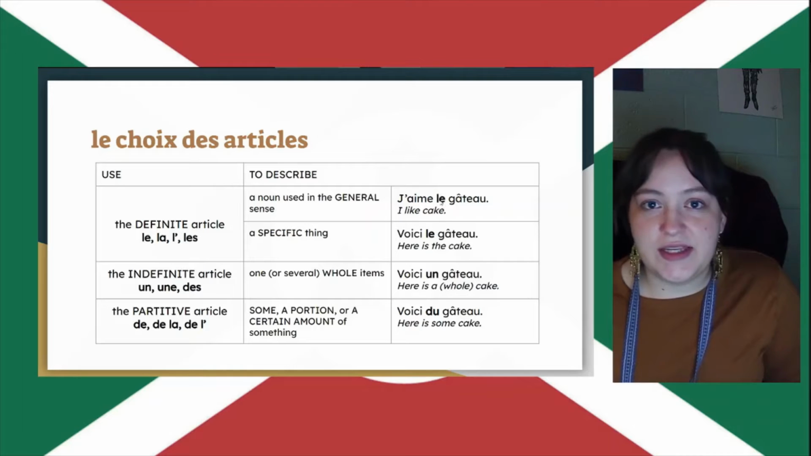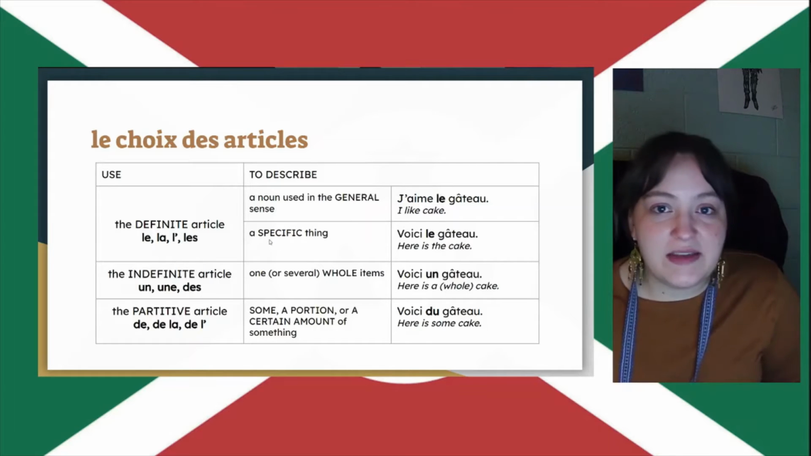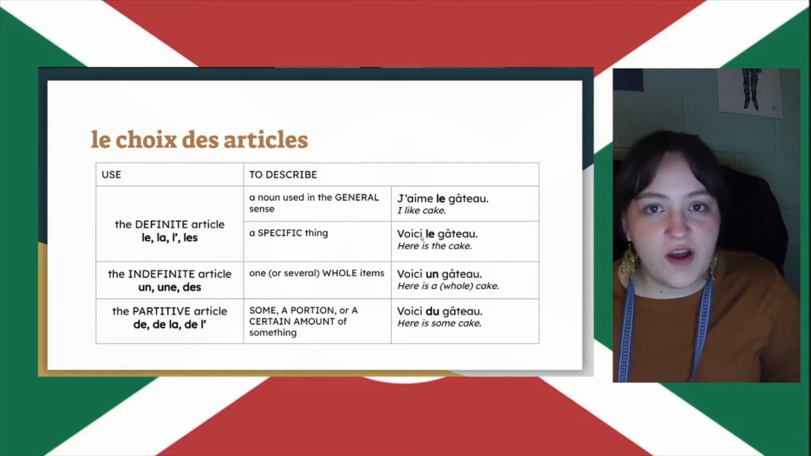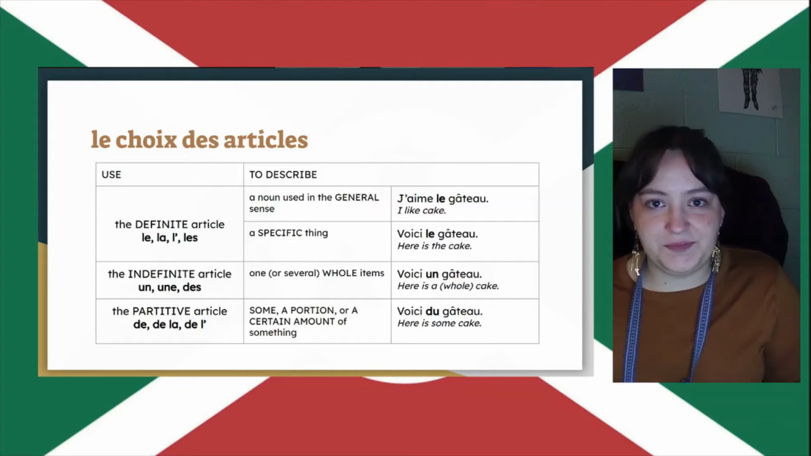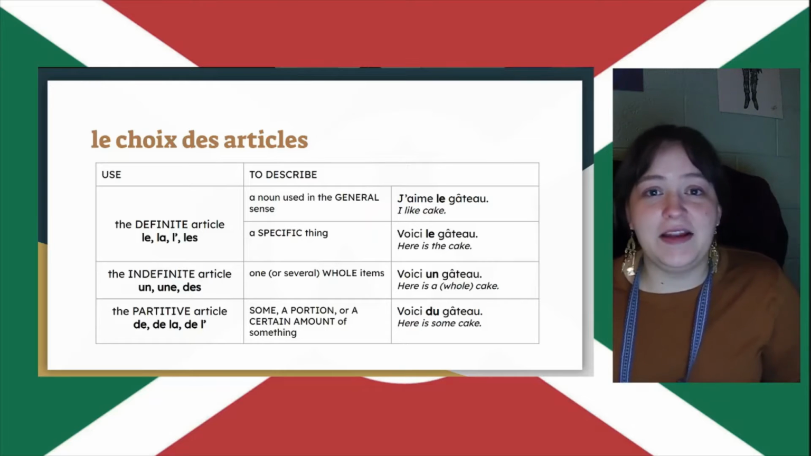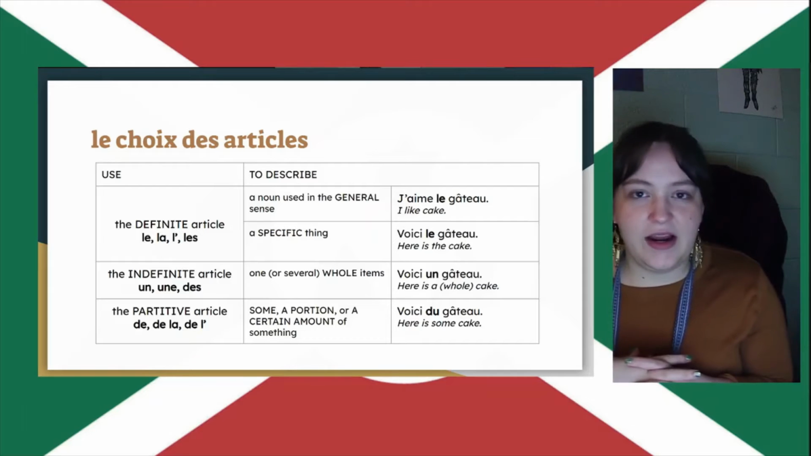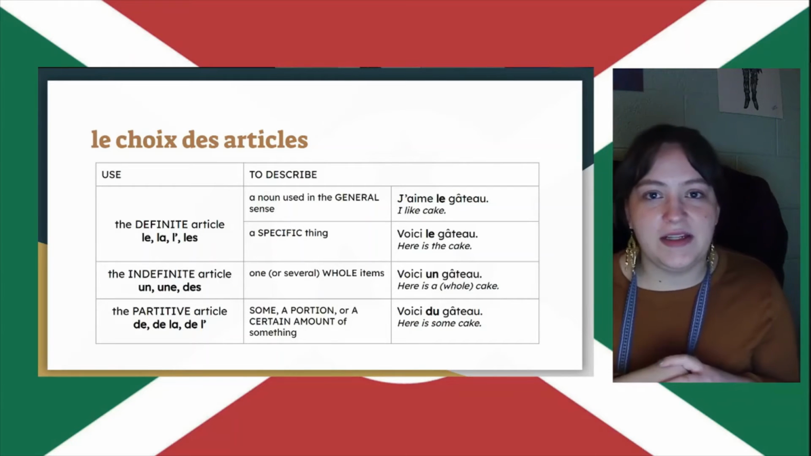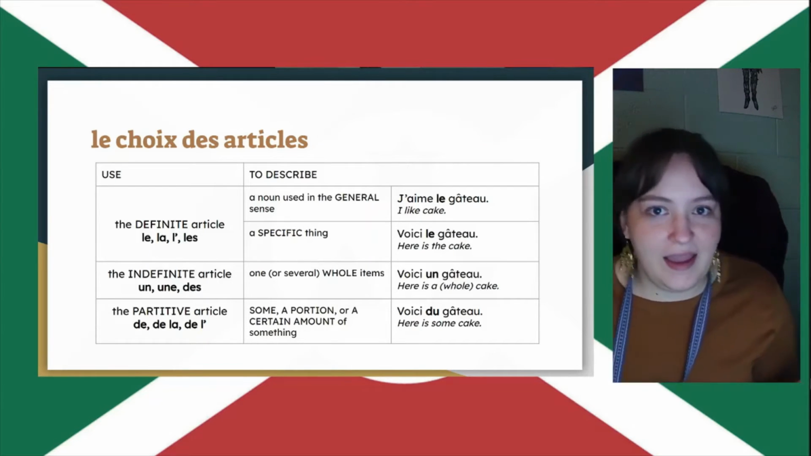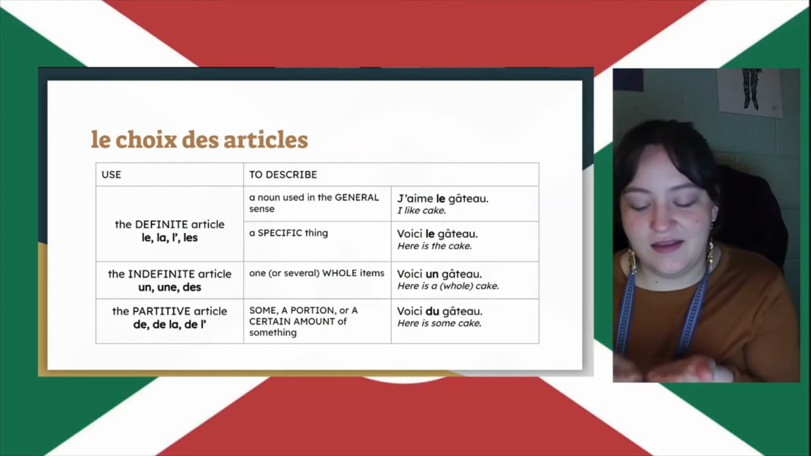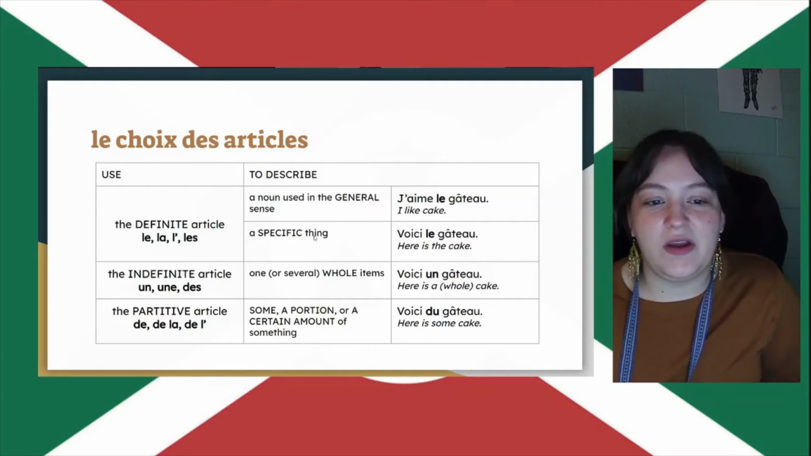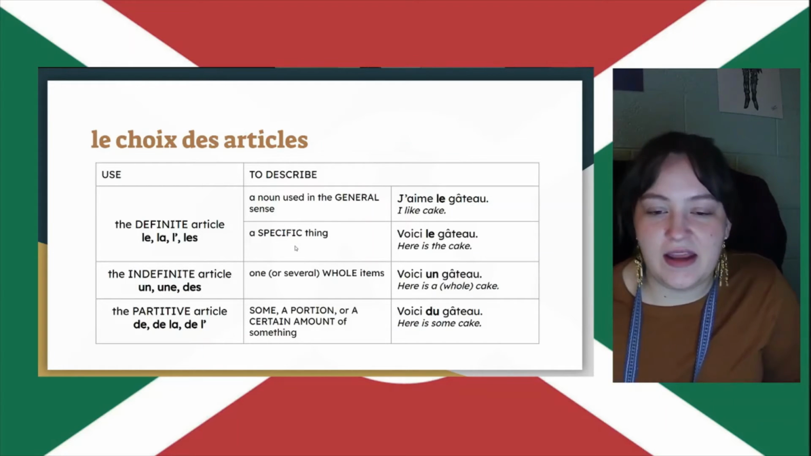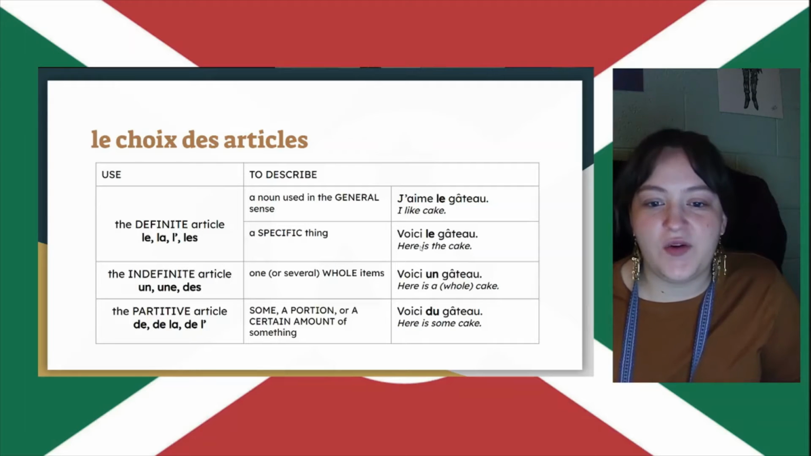You will also use the definite article when you're talking about a specific thing. So you can see here, Voici le gâteau. Here is the cake, right? Like the cake I made for you, the specific cake. I'm not talking about cake in general, not talking about just a cake, I'm talking about the cake. The special cake. This is often how we use the definite article in English when we're talking about a specific thing. So Voici le gâteau, here is the cake.